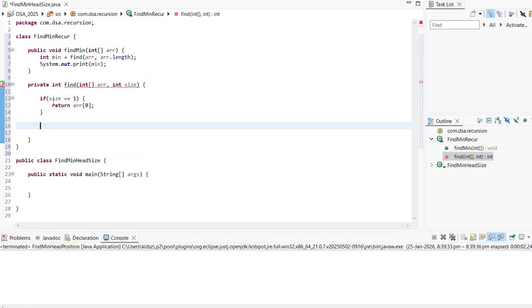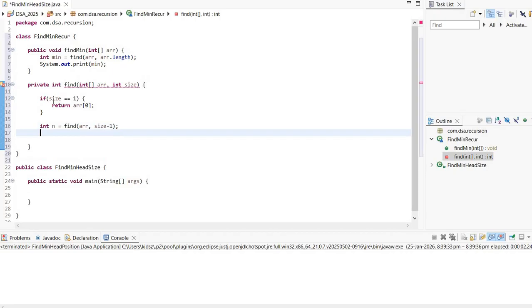So I need to traverse over that array. I need to reach to the length of the array. So it is going to be the find of array, and every time I have to reduce the size by 1. Let's say if array size is 5, then 4, 3, 2, 1. So every time we are reducing it by 1, and that is the reason we did size minus 1.